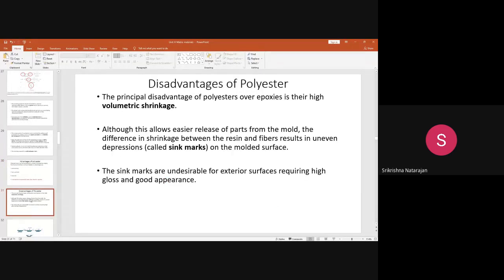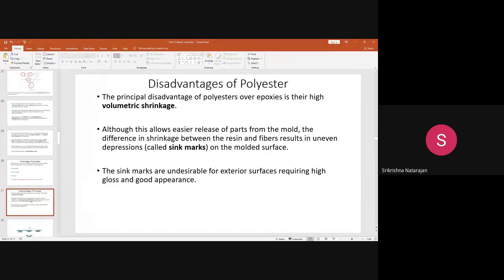So this also has some disadvantages. One important disadvantage is the shrinkage. Some composites that you are making will result in some volumetric shrinkage. And once the composite is made, because of the difference in the shrinkage between the resin and the fiber, some depression marks will be found on the molded surface.